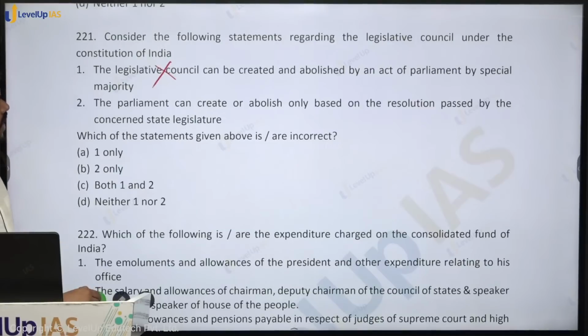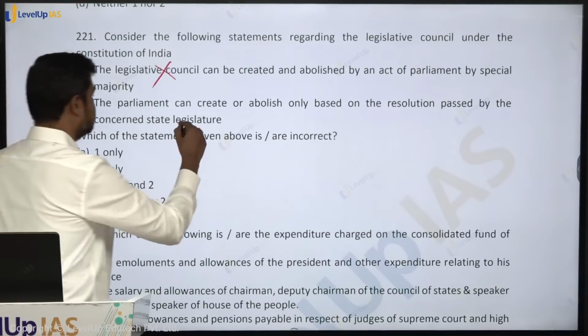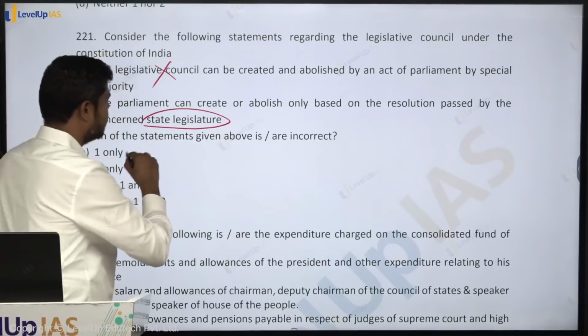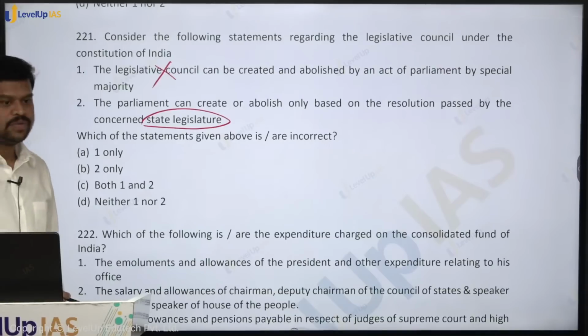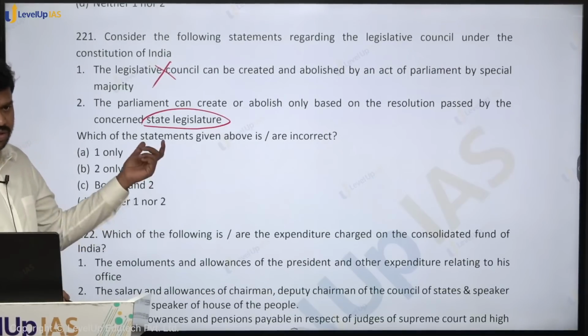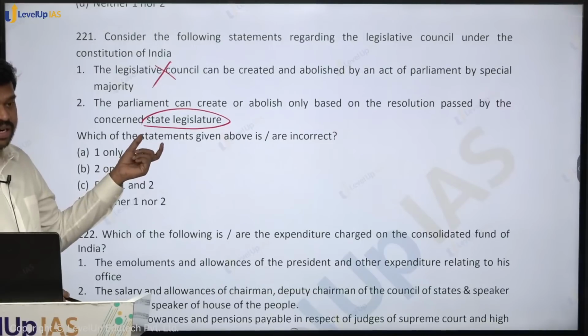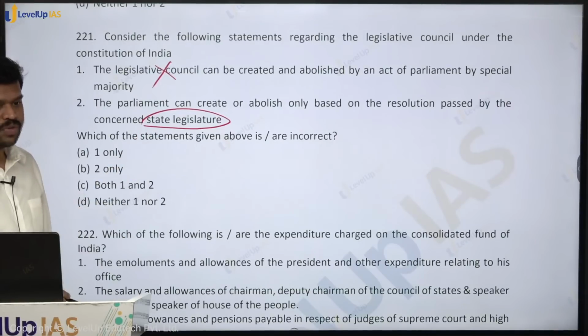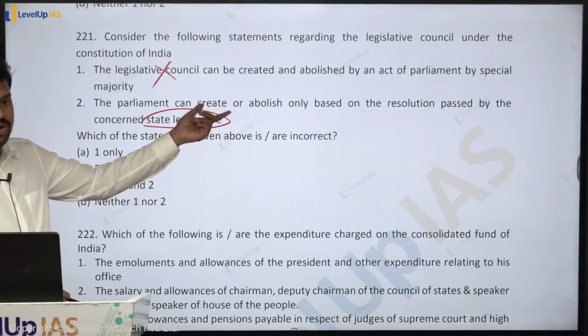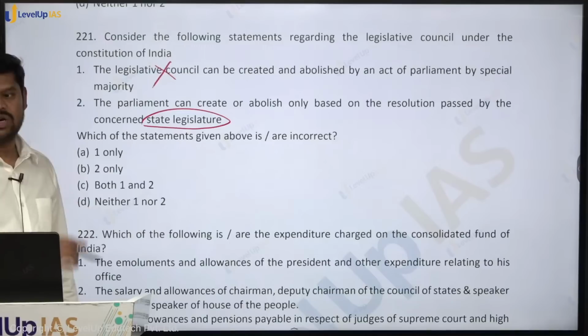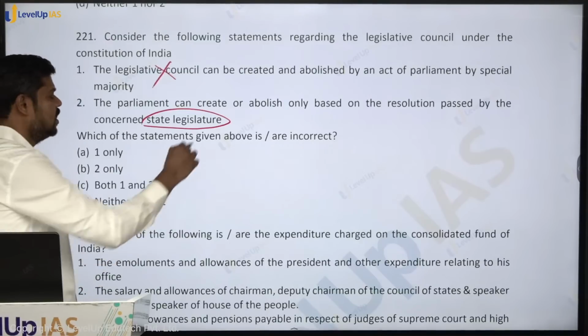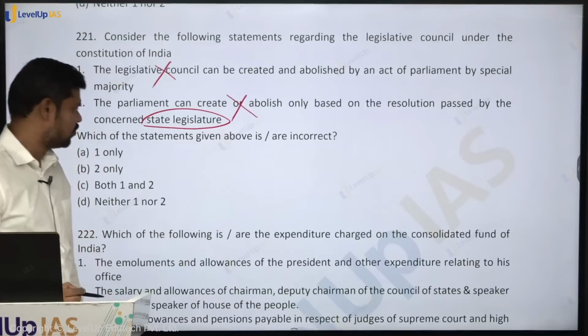The Parliament can create or abolish only based on the resolution passed by the concerned state legislature. Is it true? That is, the Parliament can create or abolish the Legislative Council only on the basis of a resolution passed by the concerned state legislature. But to be very specific, it is the Legislative Assembly, it has to be very specifically the assembly. So therefore, it is wrong. It is not the state legislature. When I say state legislature, then it has to be passed by the council also, because it is about abolishing also. Suppose we assume an already existing council is there. To abolish that, you do not need the approval of the council. So please be very careful about what kind of word is used.